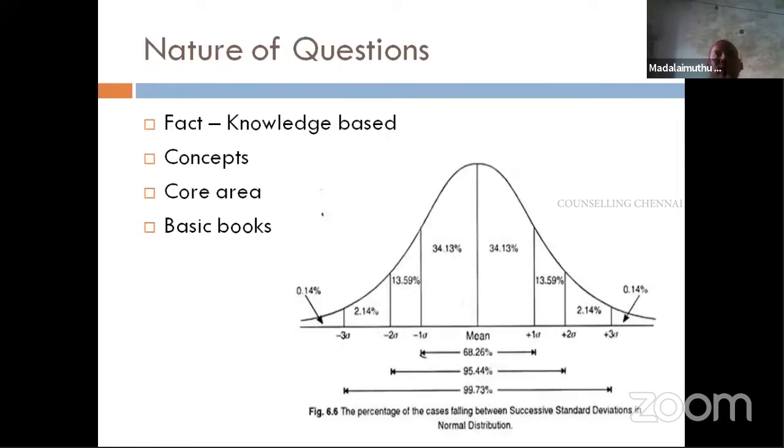Now, when we look at any question paper, we can classify the questions as basic facts, then concept-oriented, then the core area. Say, for example, when we are talking about psychology, then theories of intelligence, personality, perception, all those things are core areas. Without that, there cannot be applied psychology. Without cognition, the theories of personality and intelligence, then theories of memory, we cannot go for social psychology and the other applied aspects.